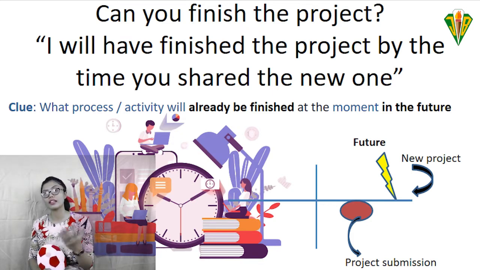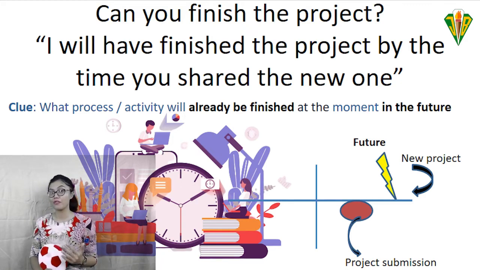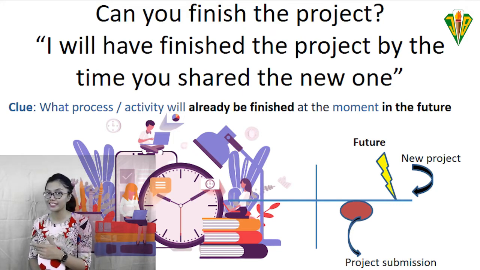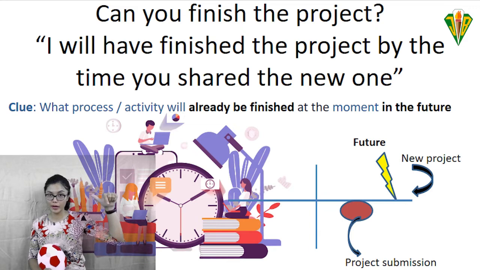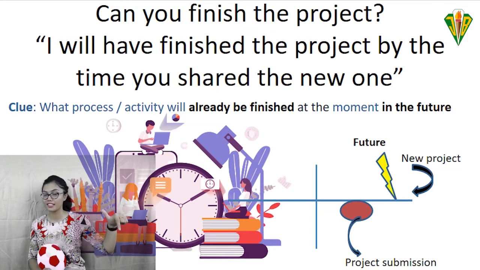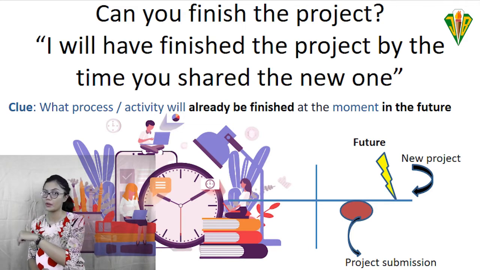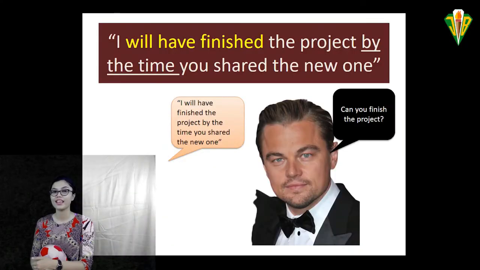So if you want to say that the present project will be done soon or before the next project, you can say, I will have finished the project by the time you share the new one. It means that the present project is done first and then you'll move to the next project.